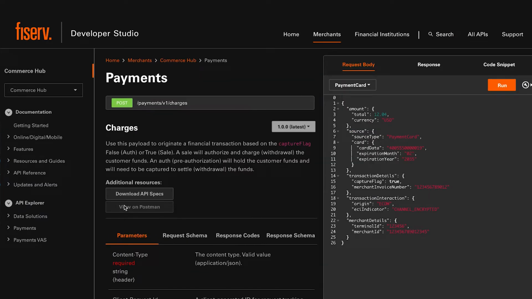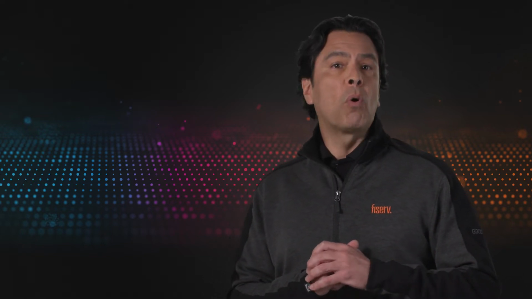Now that the developer has identified the API product that will satisfy her needs, it's time to dive deeper into that API. And this is where Dev Studio's Document and API Explorers come into play. Let me show you how those work.